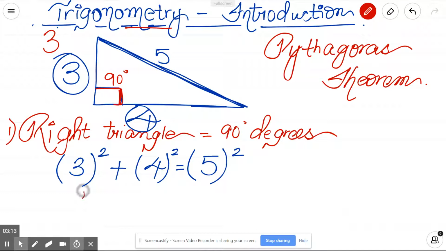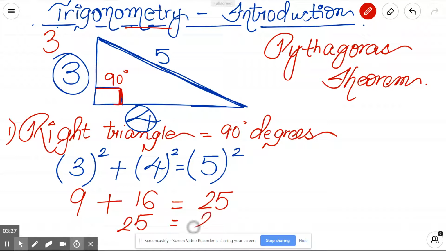So the square of 3 is 9, plus the square of 4 is 16. That should be equal to square of 5, which is 25. Let us check. 16 plus 9 is 25. So that means his logic is working here, that when we square the two smaller sides, we get the bigger side square.